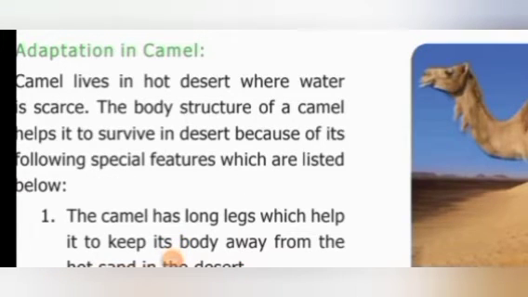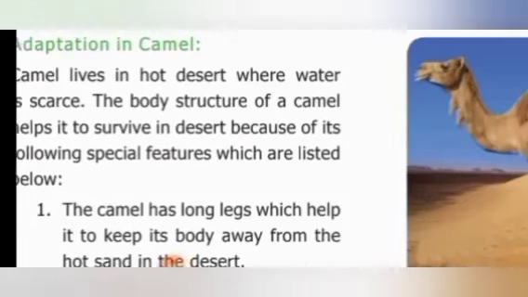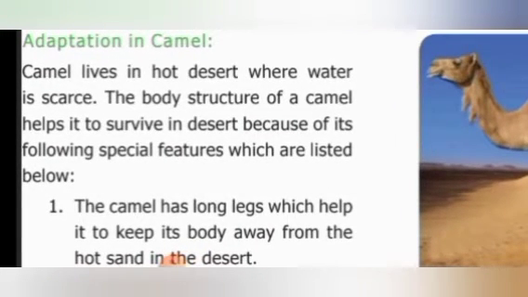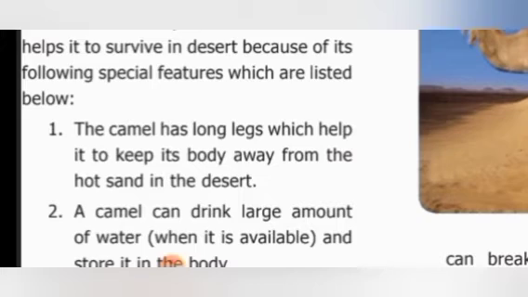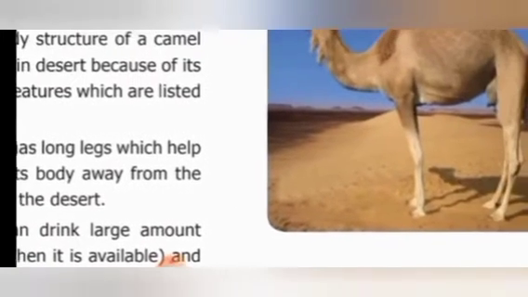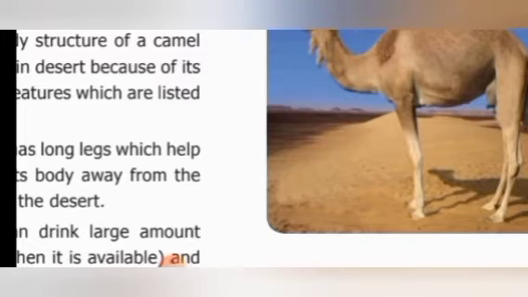Now we are going to discuss the adaptation in camel. Camel lives in hot desert where water is scarce. The body structure of a camel helps it to survive in the desert because of the following features. The camel has long legs which help it to keep its body away from the hot sand in the desert. So we know that camels have long feet, isn't it? For what purpose? To keep its body away from the hot sand which is present on the ground surface.